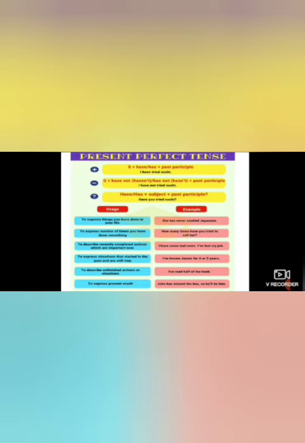The next use, to describe a changing situation. For example, her health is improving by leaps and bounds. Okay, now see the next, present perfect tense. Here, in this kind of sentence, we use has and have plus past participle.